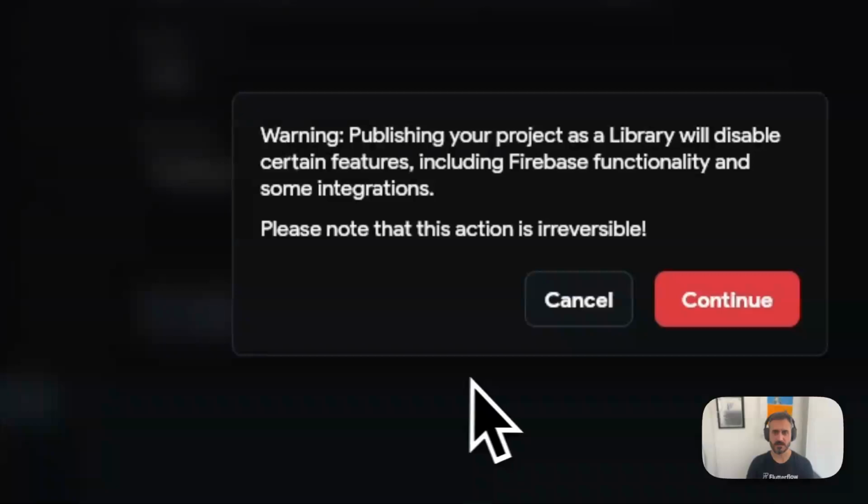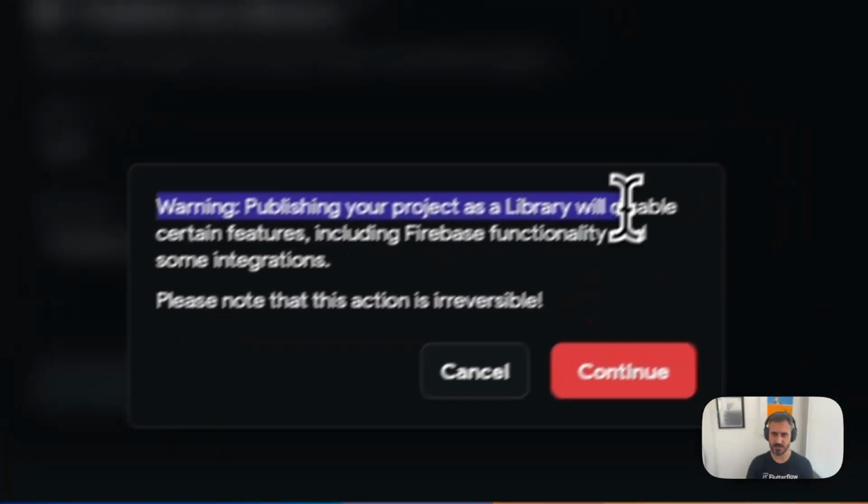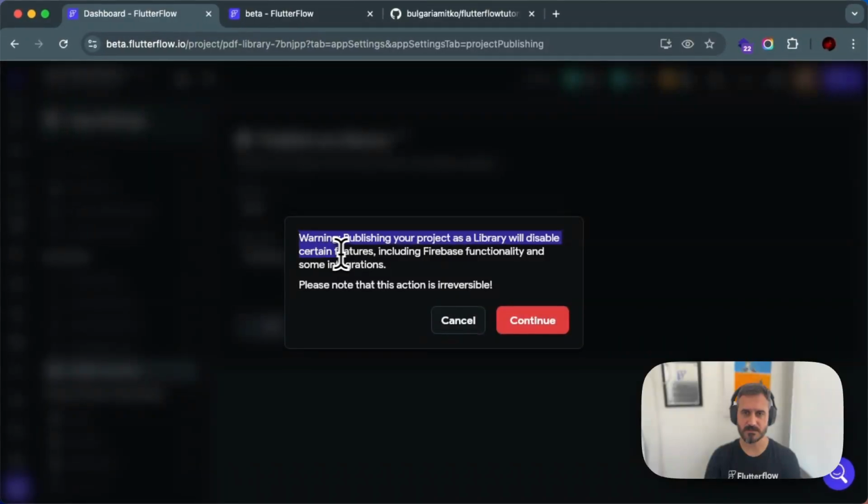Let's publish it now. Click on that button and it says over here, warning. Publish your project as a library. Will disable certain features including file-based functionality and some integrations. Please note that this action is irreversible. So be careful converting your real projects into libraries.